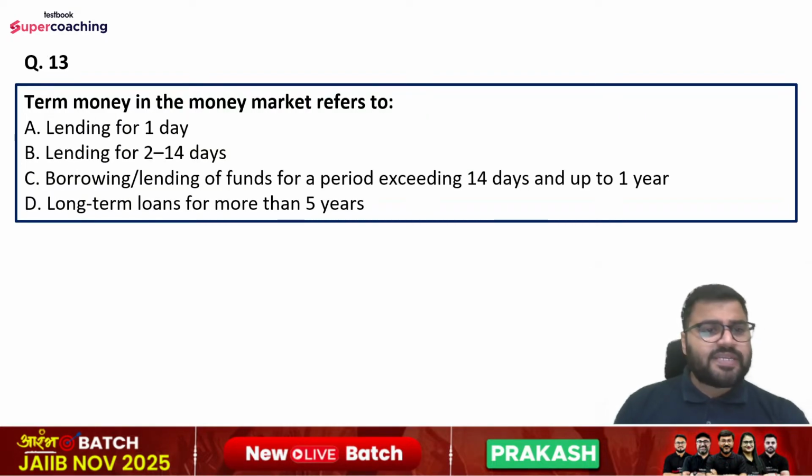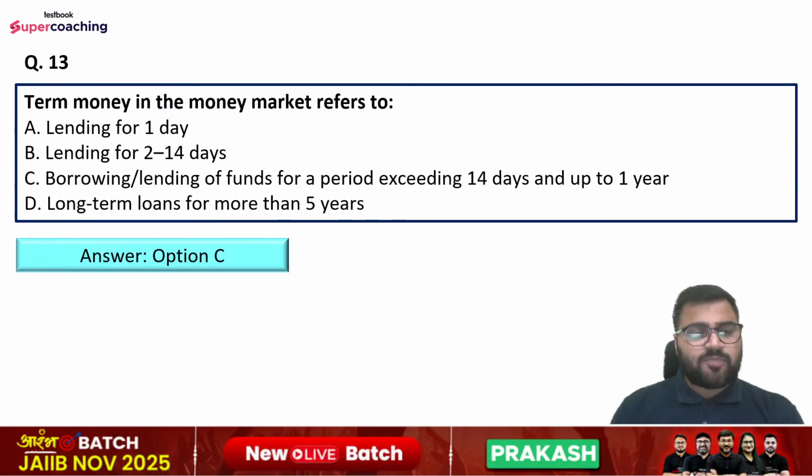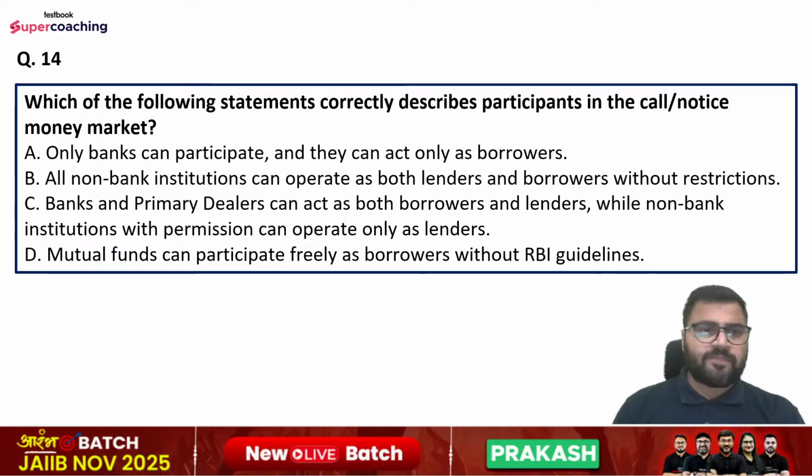Question number 13 is term money in the money market refers to which of the following? That is lending for 1 day, lending for 2 to 14 days, borrowing lending of funds for a period exceeding 14 days and up to 1 year, or long-term loans for more than 5 years. So right answer is option number C, that is borrowing lending of funds for a period exceeding 14 days and up to 1 year.